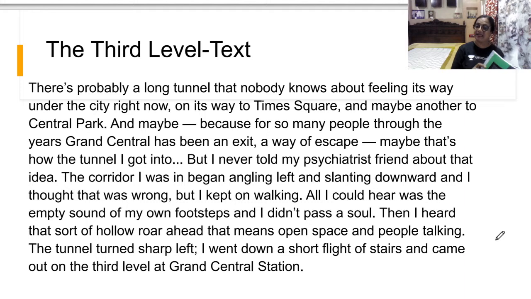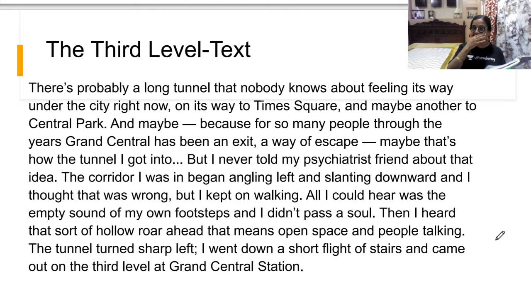And where did he enter? He entered into the tunnel. I got into that was an escape. That tunnel where he entered, that was the starting of the third level. But I never told my psychiatrist friend about that idea. Now the corridor I was in began angling left and slanting downward, and I thought that was wrong.